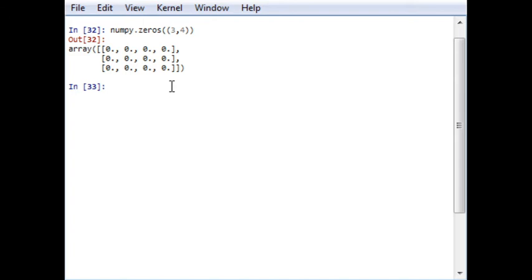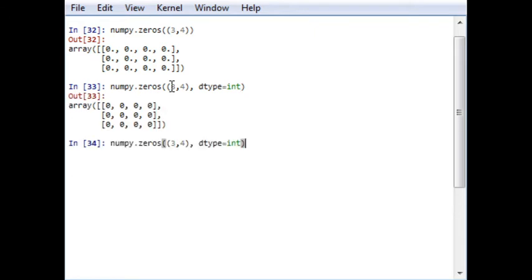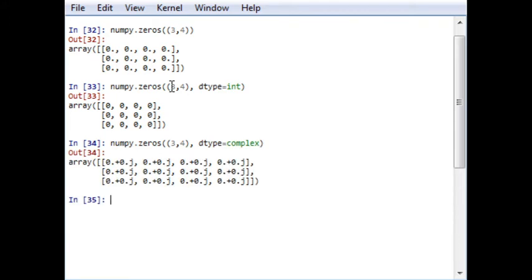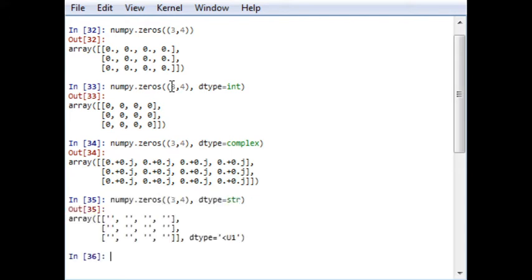Now this is by default a float type of array, just for your understanding and clarity. If you want to convert this float type of array to integer type, you just have to write dtype equal to int and enter. It is integer type. If you want to convert into a complex type, instead of int you can write complex, and it will be a complex type of array. If you want it in a string, that is an array of empty strings, you just have to write str and it will give you an empty string array. So this is the type of array which has to be created.